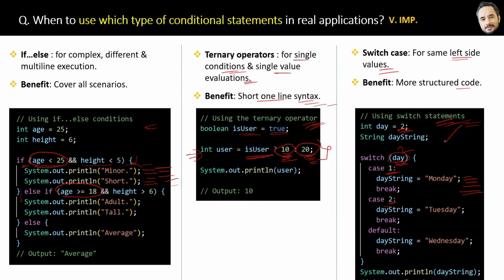Basically you can do the same thing using if else, but you can see the difference. Switch case looks more structured, right? Switch cases are also generally used more with enums, which I will definitely explain in an upcoming question. But yes, that is the comparison, and now you know when to use what kind of conditional statement in your application, right?